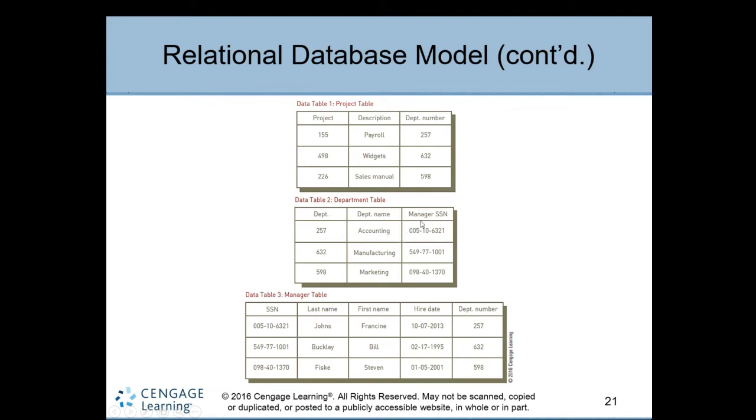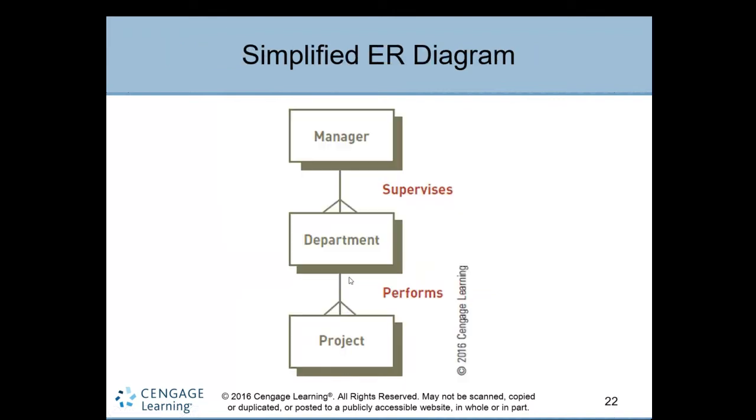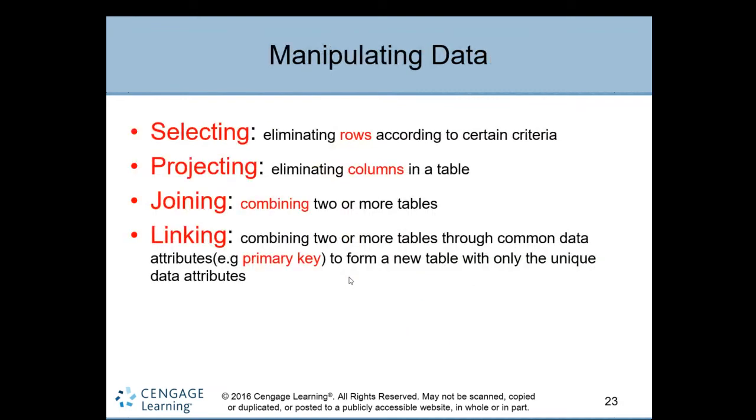So who is the manager supervising here? 0051063. So it has a relationship with the manager table here, SSN, right? His name is John. John is monitoring the accounting department, which is handling the payroll project. So all are linked, right? We'll see more about this one. This simplified ER diagram helps you to understand many things.